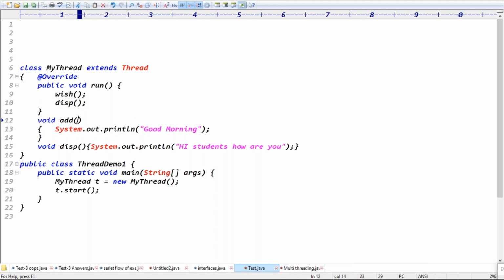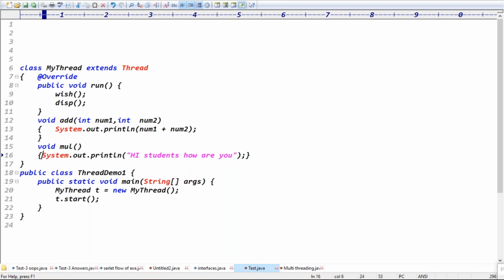Otherwise, you can take the add method. Add is expecting int num1 and int num2, then System.out.println of num1 plus num2, right? And the same way we can take the multiplication method, num1 star num2.